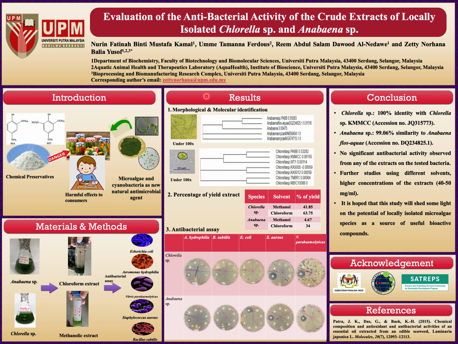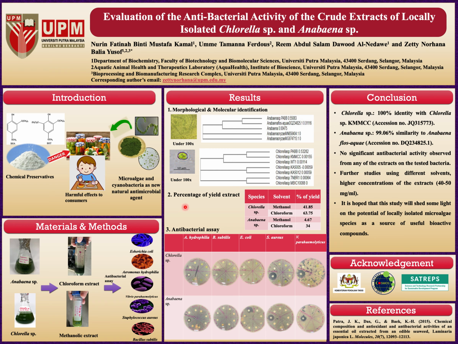Moving on to the results, firstly, morphological and molecular identification. Under the microscope, Anabaena species looks like strings of beads. Other than that, it has a close relationship with all of the names listed here in this phylogenetic tree. Chlorella species is observed to be small and spherical, with a size of 10 micrometers. It also has a close relationship with all of the names listed here in this phylogenetic tree.